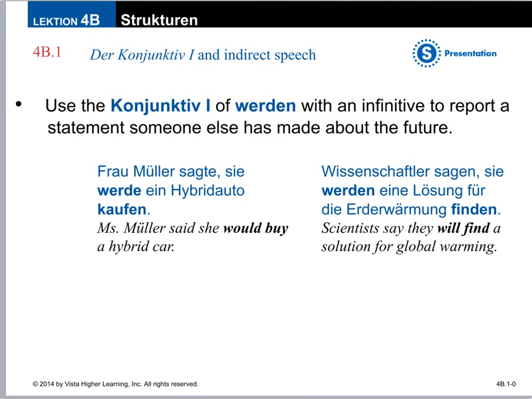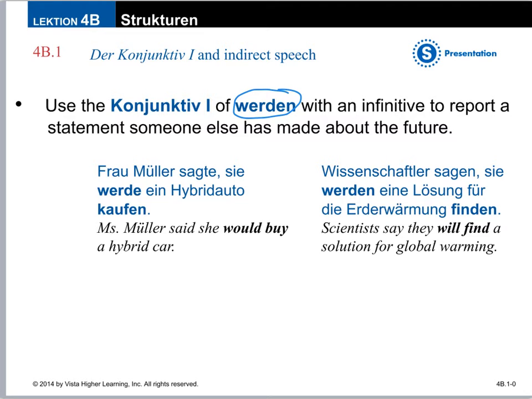The same thing goes if you wanted to report what someone else has said about the future. You're just going to change werden to be indirect speech. So Frau Müller sagte, sie werde ein Hybridauto kaufen. So that she will buy a hybrid car.